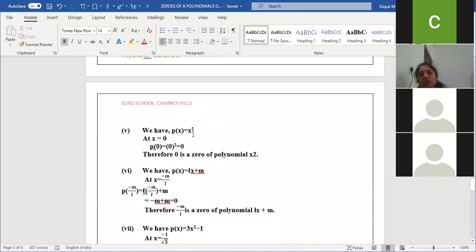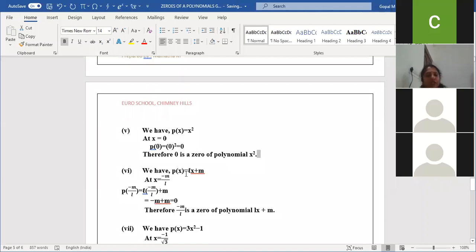If x is equal to 0, 0 square is 0, ma'am. So 0 is the answer, a zero of the polynomial x square. Am I clear, children? Yes, ma'am. Any doubt in this sum? No, ma'am. Next, we'll go for the sixth one.